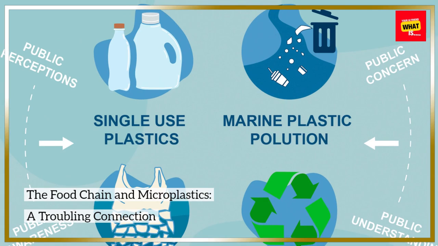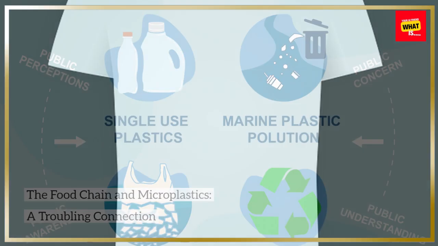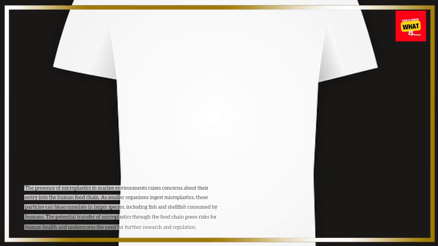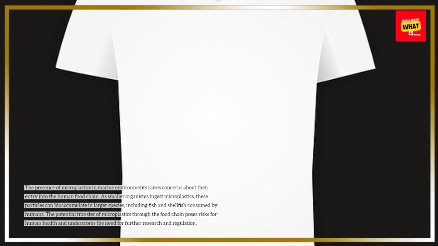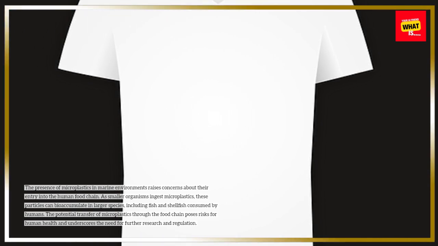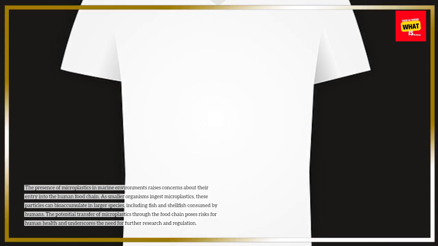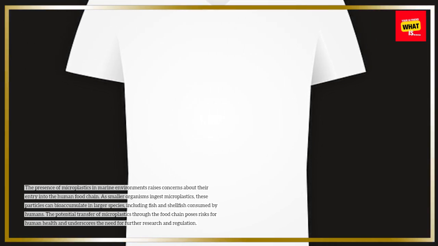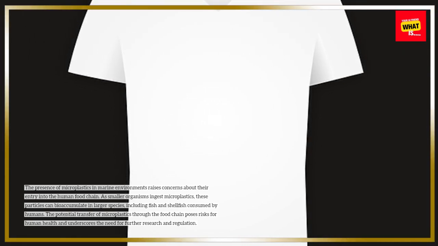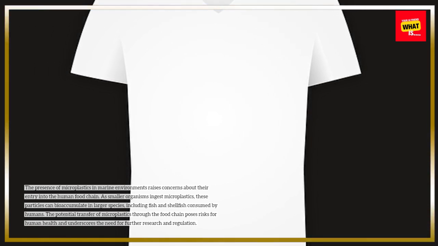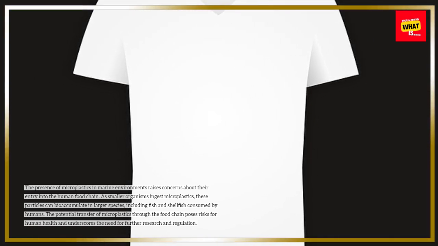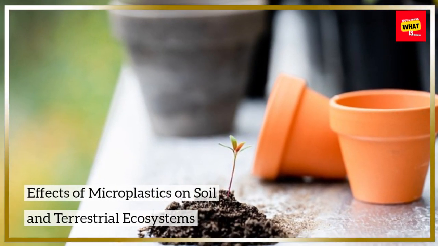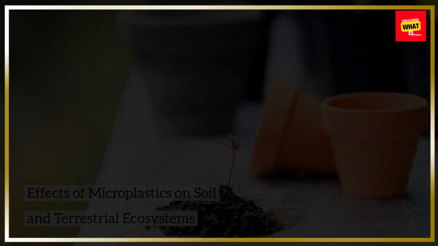The accumulation of microplastics in the food chain can have cascading effects on marine biodiversity and ecosystem health. The food chain and microplastics, a troubling connection. The presence of microplastics in marine environments raises concerns about their entry into the human food chain. As smaller organisms ingest microplastics, these particles can bioaccumulate in larger species, including fish and shellfish consumed by humans. The potential transfer of microplastics through the food chain poses risks for human health and underscores the need for further research and regulation.